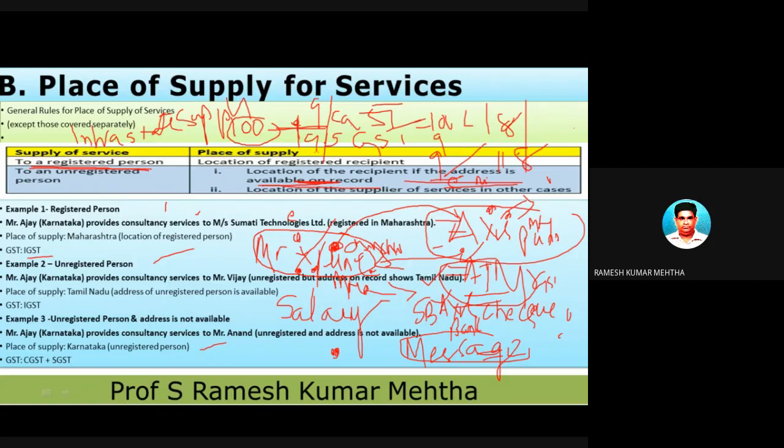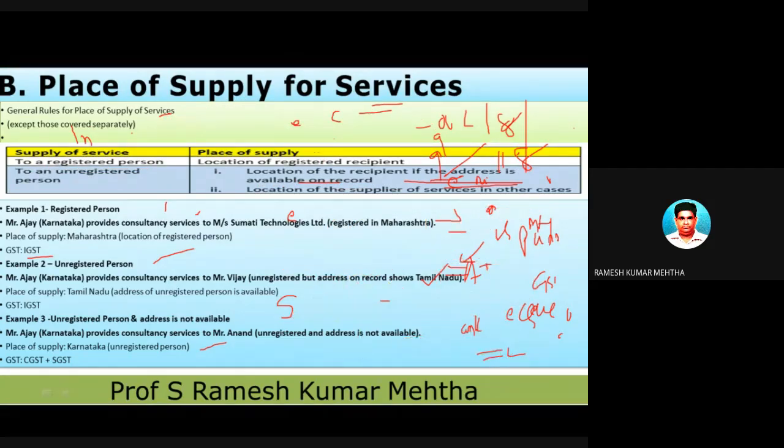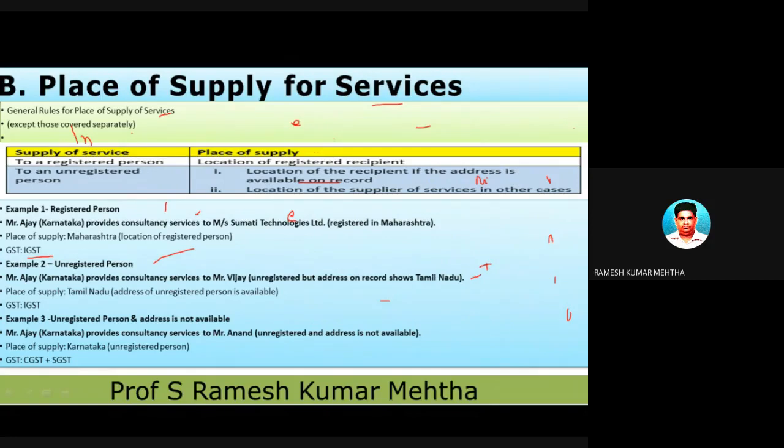because the place of service we have identified is Pune itself, and the address is available even though this person is not registered. Now, what happens if the same person is not having any address on the records of the service provider? In such a case, location of the supplier of the services. Yesterday also I gave a small example. Let me put the same example. So Mr. X is there in Pune, and for some official purpose he goes to Goa.